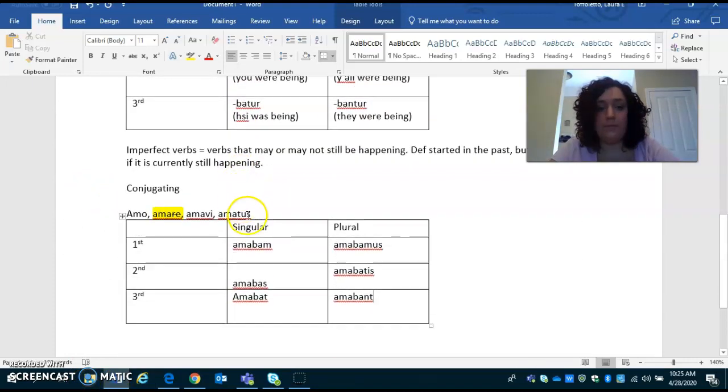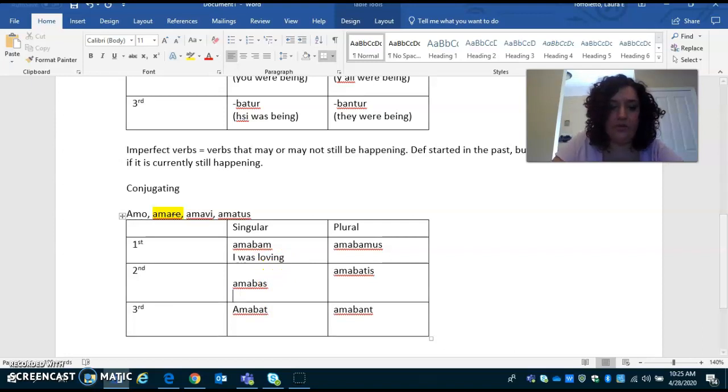Now, if I wanted to translate, all I have to do is look over and say, okay, I've got my bam here, which means I was, and then I know ama means love, so it's going to be I was loving. Do not put I was loved, because now you've made it a passive. It has to stay with the ing and the active, all right? So same thing here.